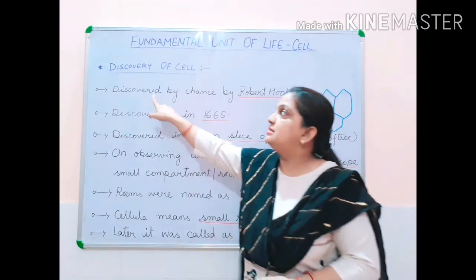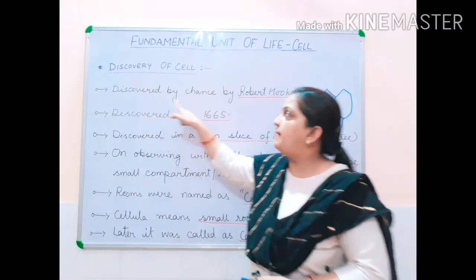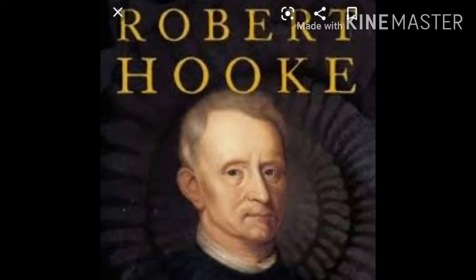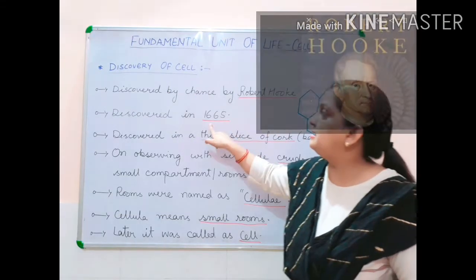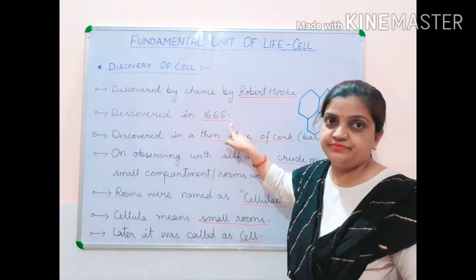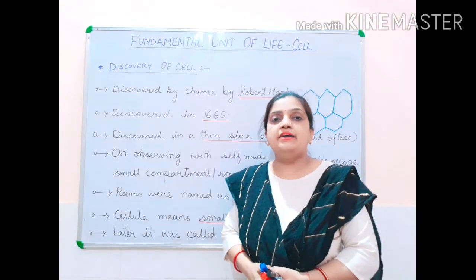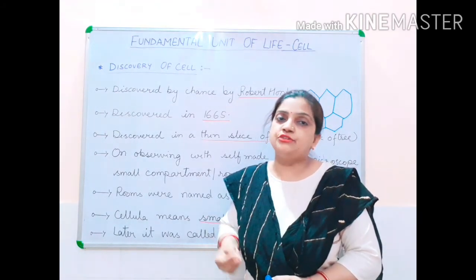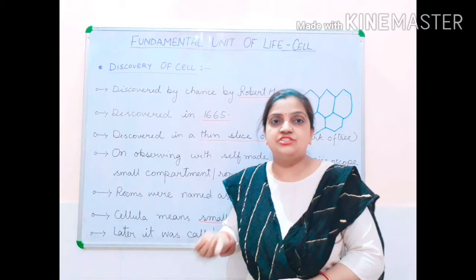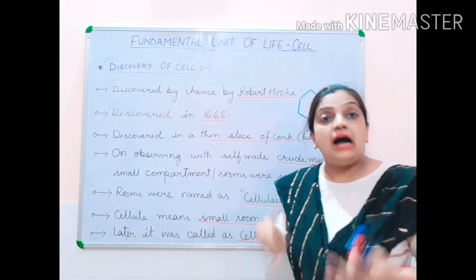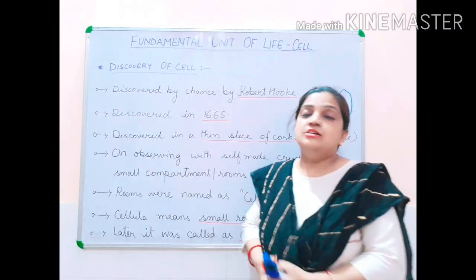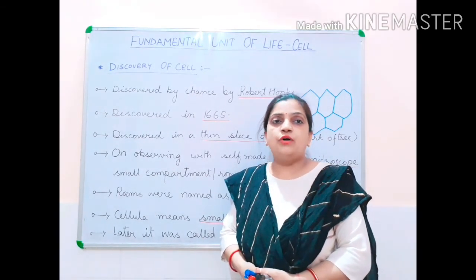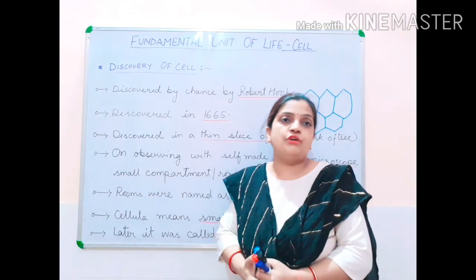So this cell was discovered by a scientist called Robert Hooke in the year 1665, and it was just a matter of chance. The discovery was done by chance. Now, how was it a matter of chance? One day Robert Hooke was observing a thin slice of cork.